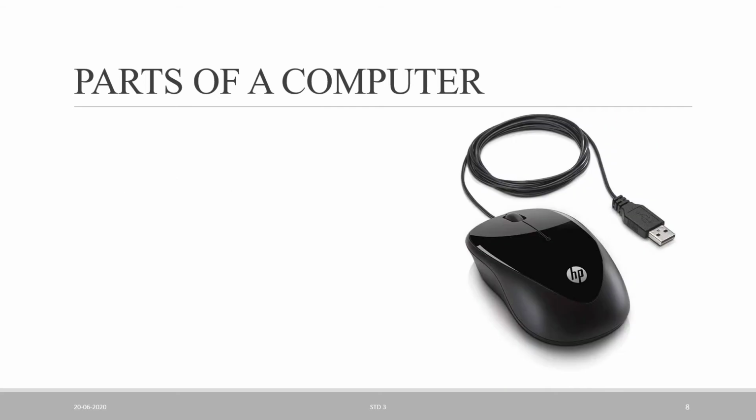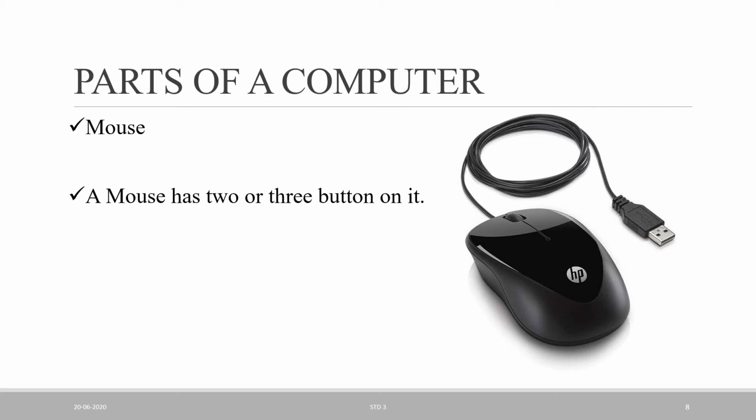Now move to the third part of the computer, which is the mouse. It is the mouse, the smallest device, right? A mouse has two or three buttons on it. See, here I am moving my cursor. This is the first button, this is the second button, and this one is the third, to scroll up and down. Mainly we use two buttons, the left button and the right button. These are the main buttons of the mouse. And it is kept and moved on a mouse pad.